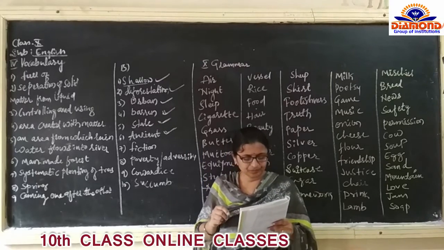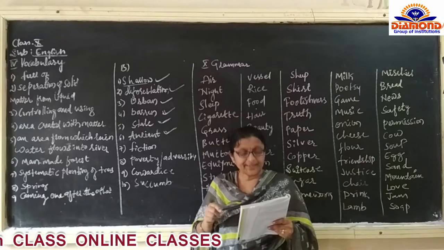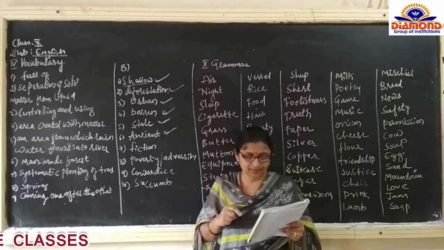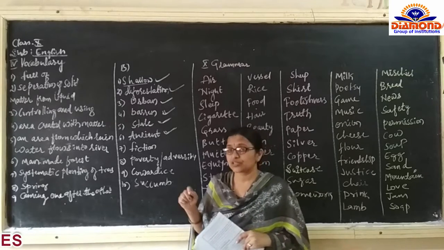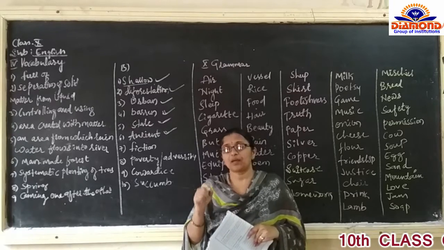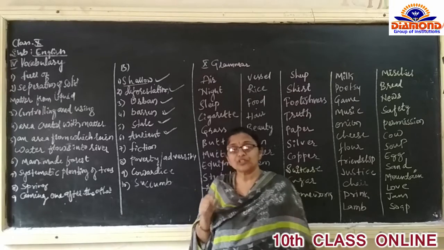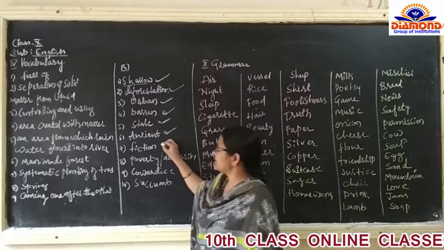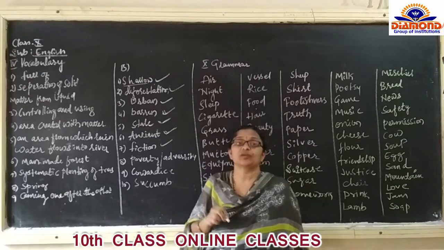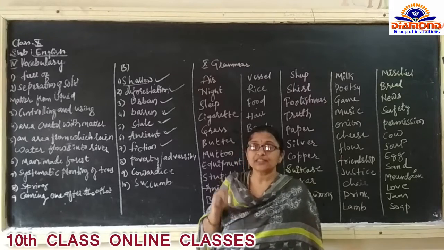Seventh one, in his writings it is difficult to segregate facts from dash. Fact means reality, we can say. You have to write the opposite of fact. The opposite of fact is fiction.